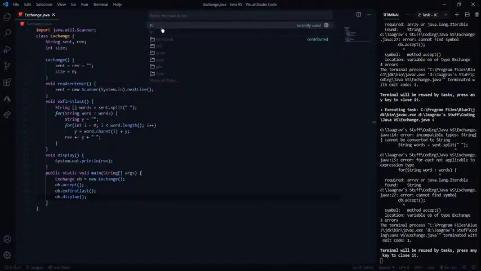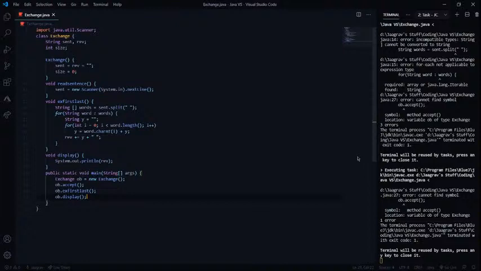Run task, compile, ob.accept. Method accept cannot find variable. No, symbol. Why? What's wrong? Method accept variable ob of type exchange. What it means? Oh, it's read sentence. Okay, sorry. Read sentence.